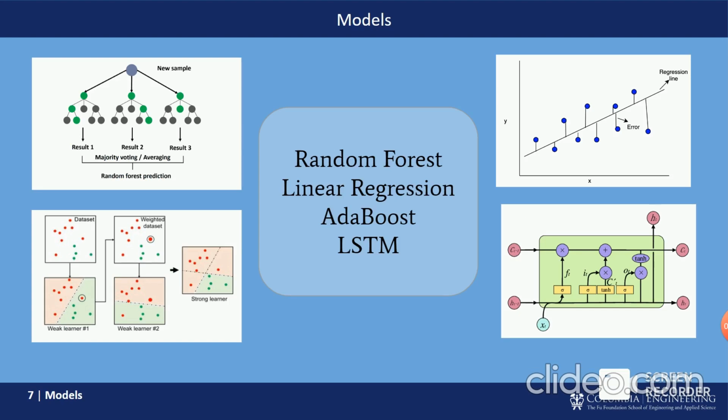Coming to the models part, we employed both machine learning models and a deep learning model. The three machine learning models which were employed are random forest, linear regression, and AdaBoost. Random forest was used because it is usually good at dealing with noisy data, which is very common for finance data. Linear regression was primarily used as a baseline because we wanted to find a linear curve. The LSTM model is used because of its ability to train and learn the long-term interactions as well. Because in this project, we are aiming to also predict the closing price after a 14-day window in addition to the next day window.